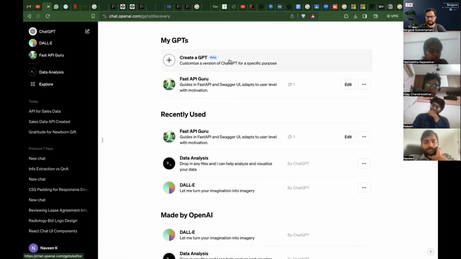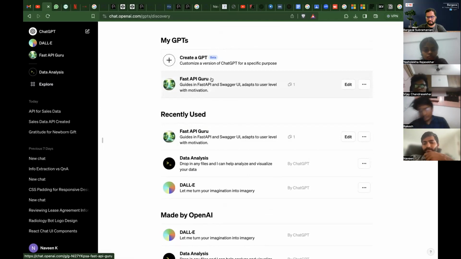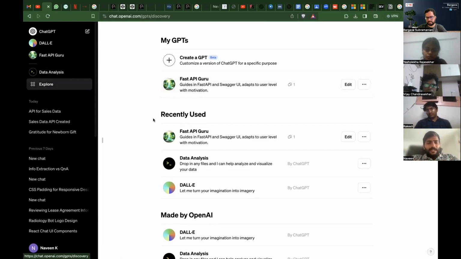So I thought, okay, let's do it for FastAPI. Sorry, I said Fast AI, my bad. Let's do it for FastAPI. So what I've done is I've created a GPT to create a FastAPI application. When you define an API and give your data, it will write a whole set of code for you. You can define whether you're a beginner, intermediate, or pro level. Based on that, the programming language will vary. But let's first see the output and come back to how to create it.